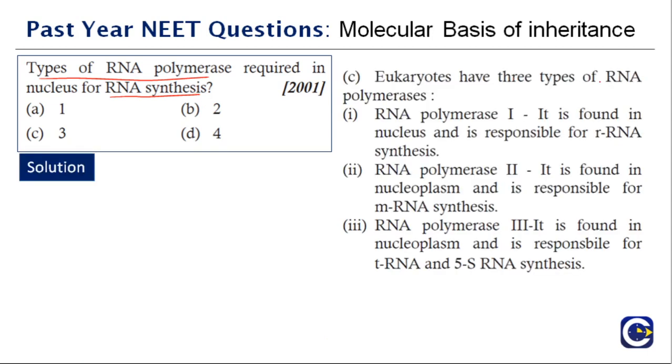Eukaryotes have 3 types of RNA polymerase. RNA polymerase 1 is found in the nucleus and is responsible for rRNA synthesis. RNA polymerase 2 is found in nucleoplasm and is responsible for mRNA synthesis. Then RNA polymerase 3 is found again in nucleoplasm and is responsible for tRNA and 5S RNA synthesis. So just remember this. We have discussed this previously also, but if you missed it, just remember this. It is a very important concept. So the right option is option C.